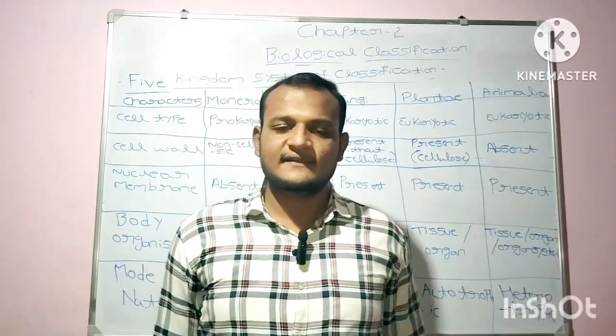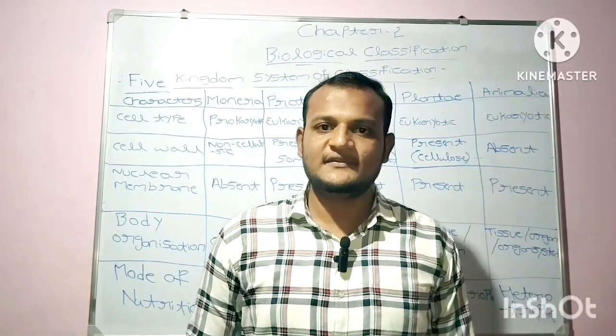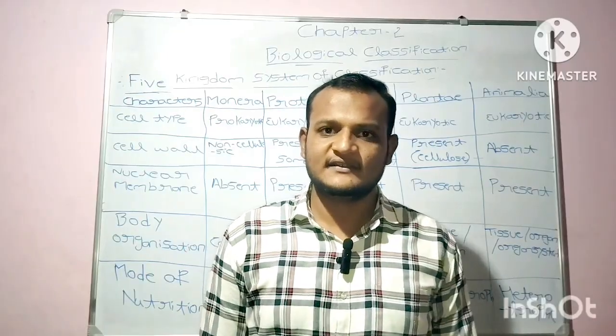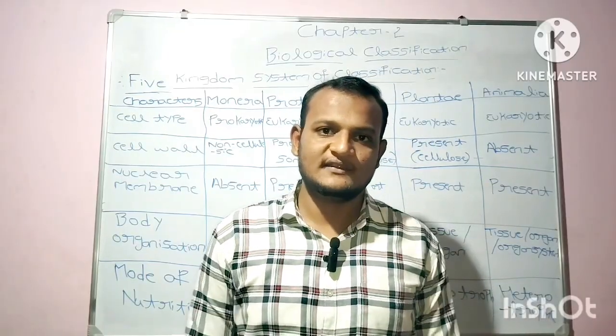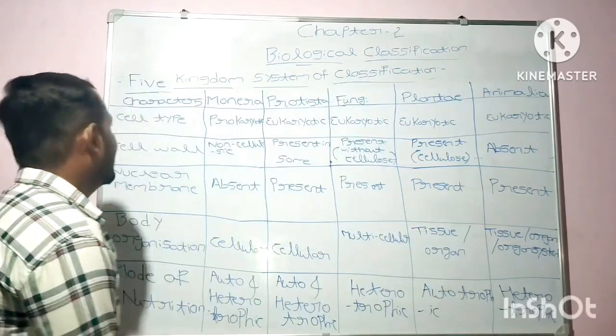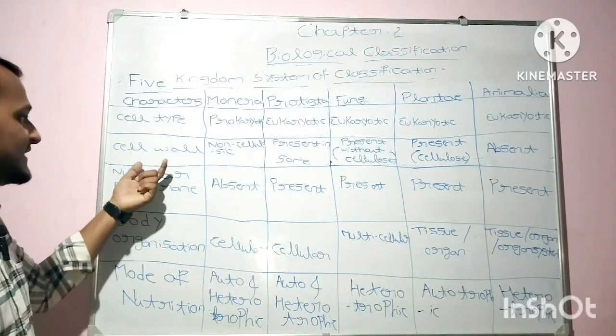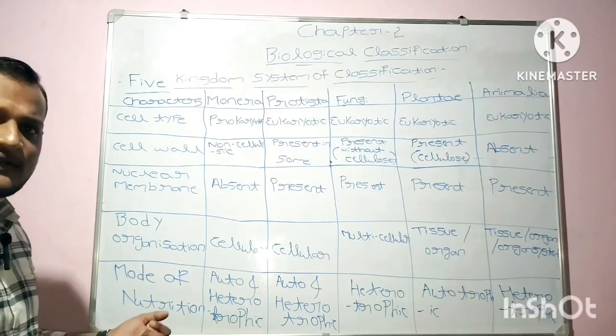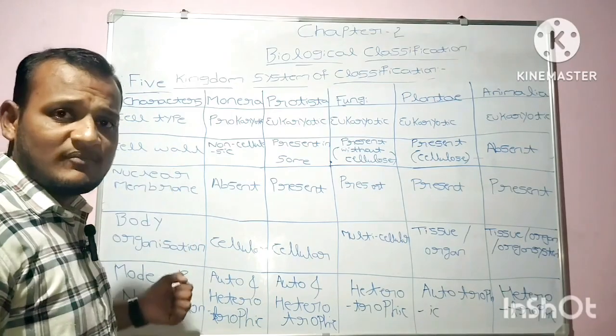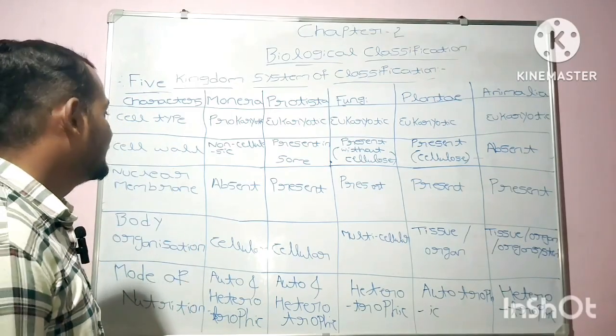Now let's discuss the characteristics of the five kingdom system of classification. The characters that are mainly cell type, cell wall, nuclear membrane, body organization, mode of nutrition. These are the characteristics of the five kingdom system of classification.